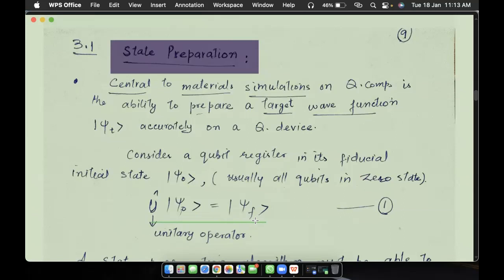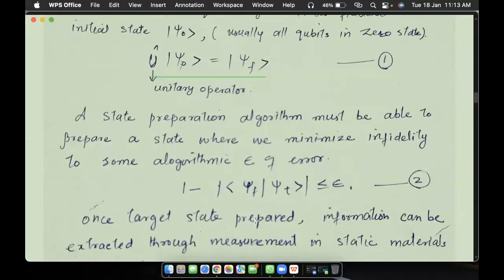We expect it to follow this relation: 1 minus the inner product of psi f and psi t, which is the error, should be less than or equal to some algorithmic error epsilon.